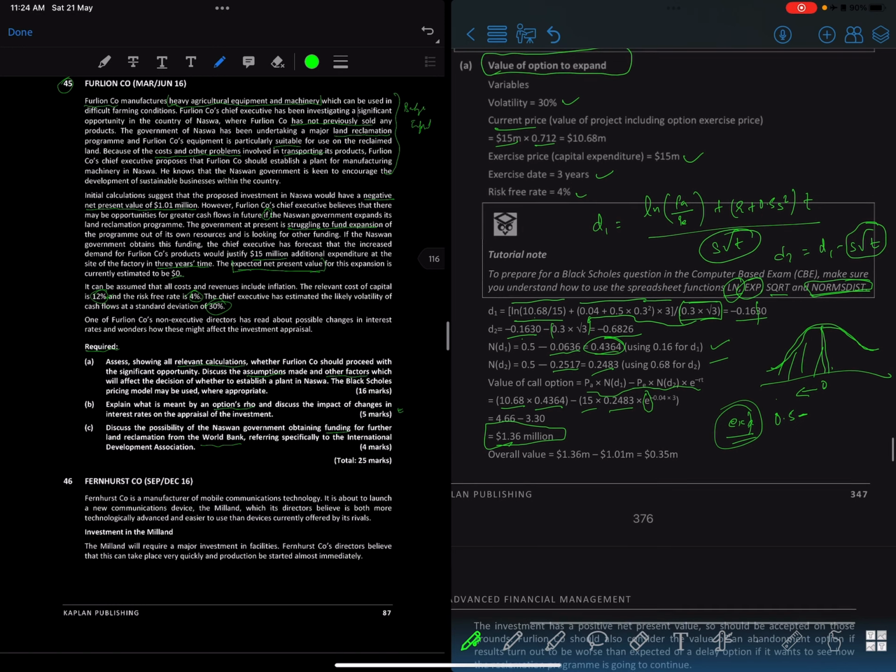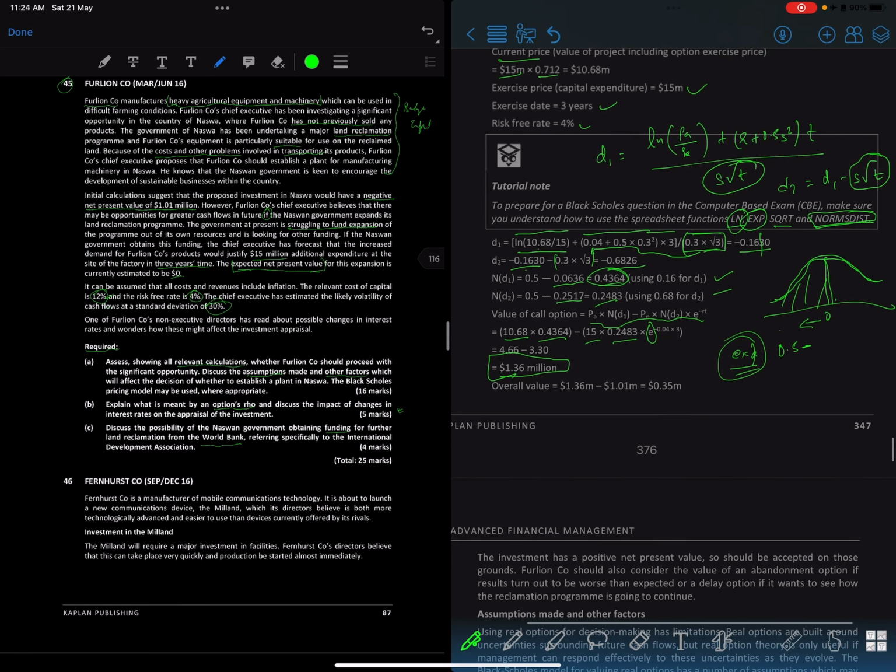This is a call option. If it was a put option, you would have to do an additional step. Otherwise, we don't need to do it. So how much value did we get? It was this value, right? So after that, what had happened? Normally, what do we do? NPV plus the option value will give us the strategic value, right?